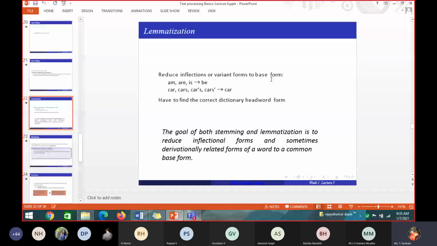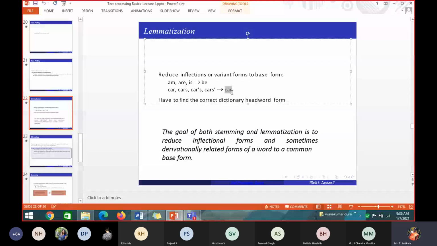Similarly, I have am, are, is, all these I can bring back to the original base form called be. How? Because we have to find the correct head word form from the dictionary. So if I have car, cars, whatever, you have a head word for those combinations of words in your dictionary, you have to find that, and then replace that word with the corresponding word. So both stemming and lemmatization are to reduce the inflectional forms and sometimes derivationally related forms of a word to a common base form. So the inflectional or derivational form for all these has the base form car.